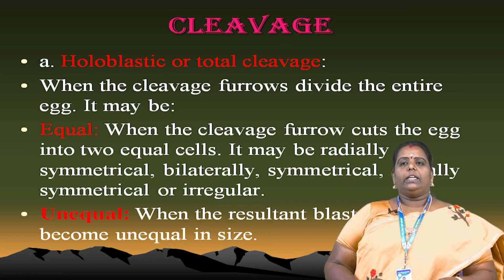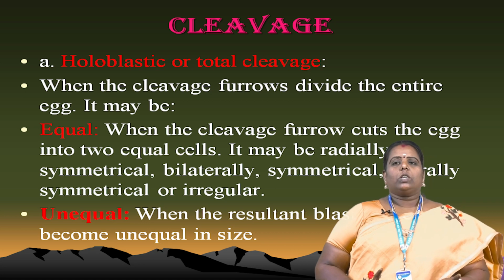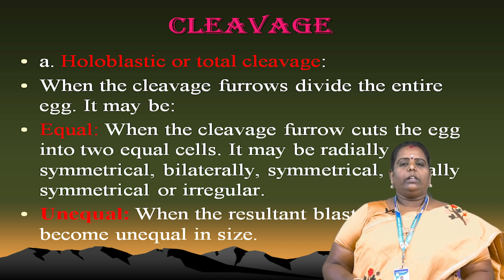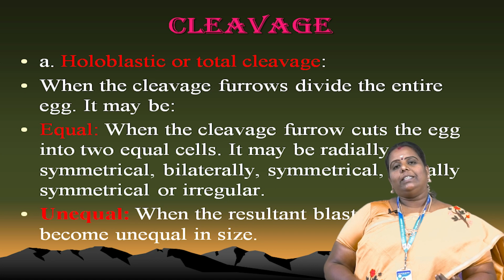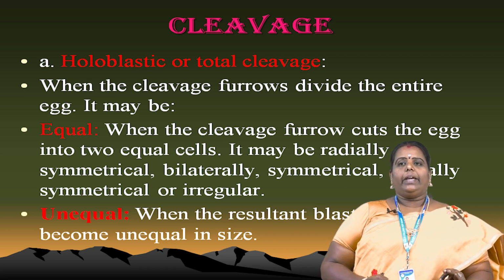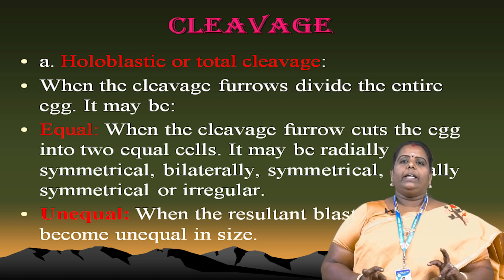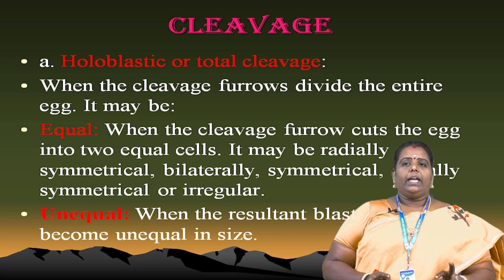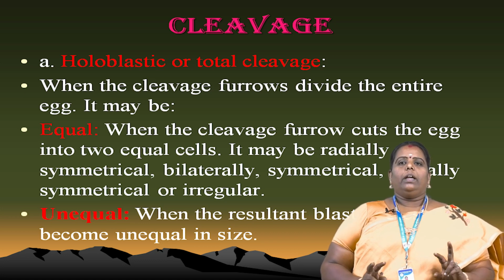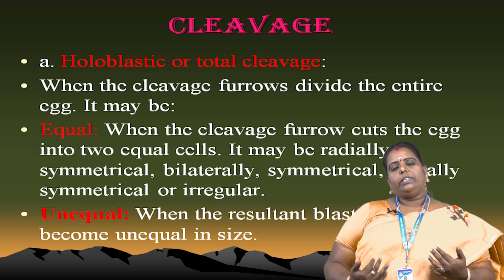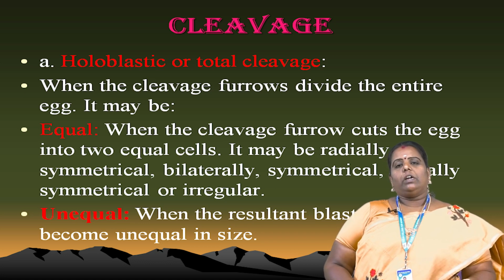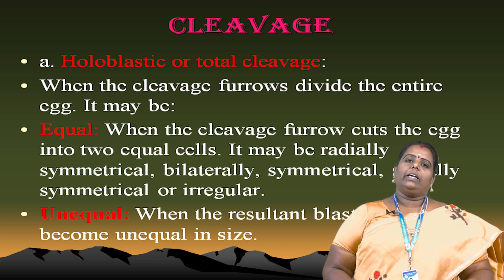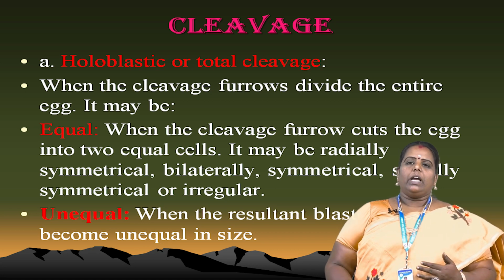Normally, holoblastic cleavage is otherwise called total cleavage. What happens in this cleavage? When the cleavage furrows divide, the entire egg is divided. It may be equal, or it may be unequal. The entire cleavage can produce an equal division of cells, or an unequal one.